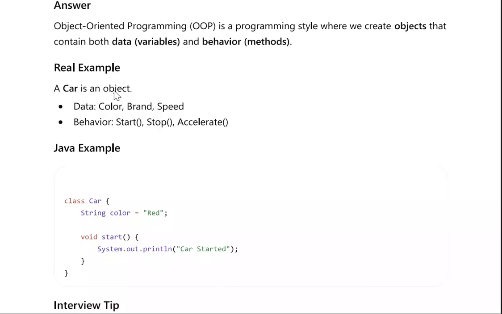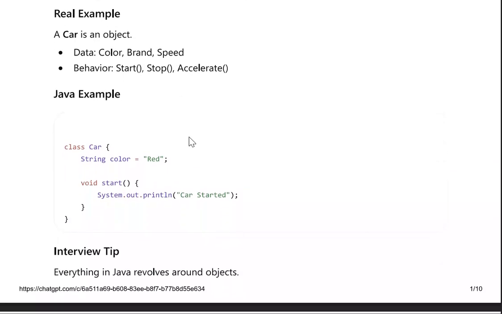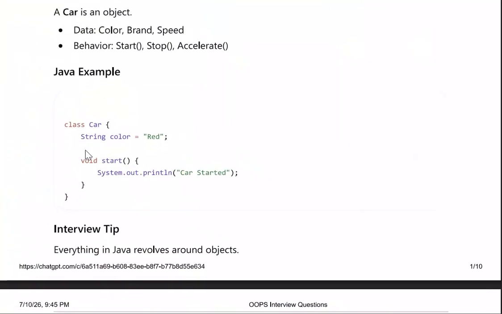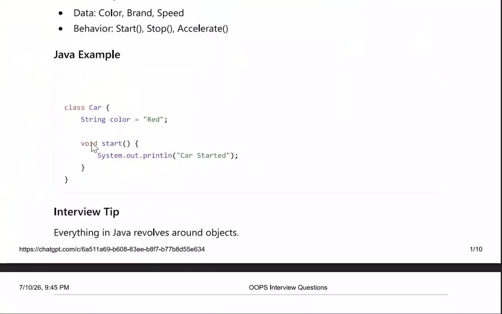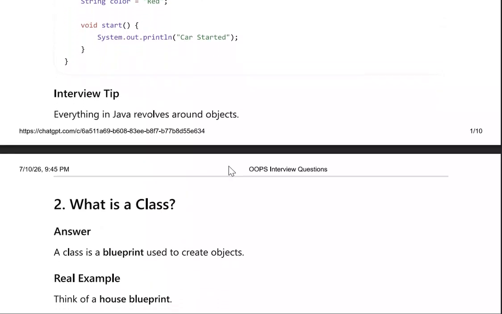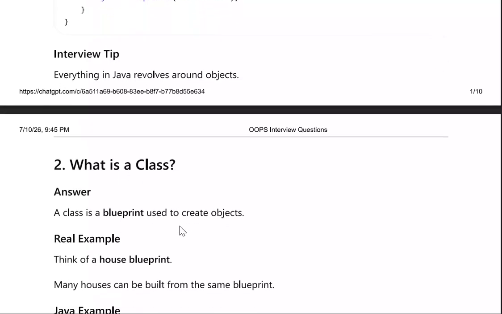Real example: a car. A car is an object. Data: color, brand, speed. Behavior: start, stop, accelerate. Example, we have a class Car, color is red and function is start, which is printing "car started". Everything in Java revolves around objects.